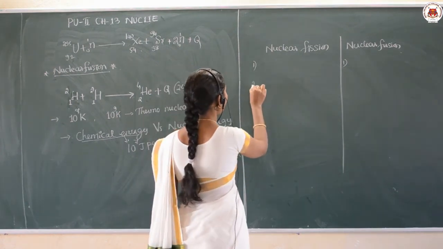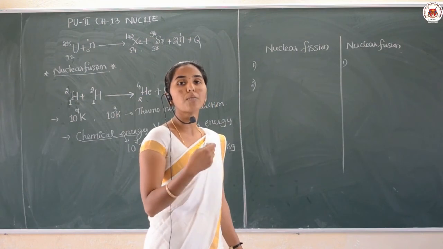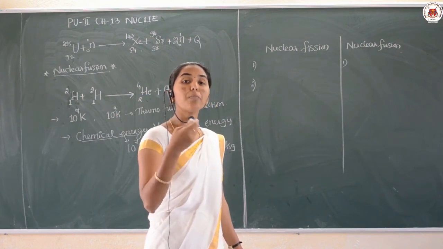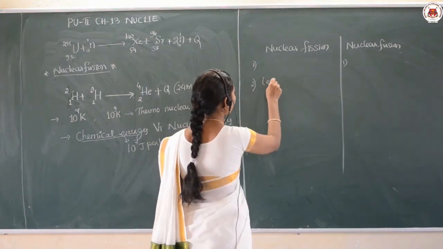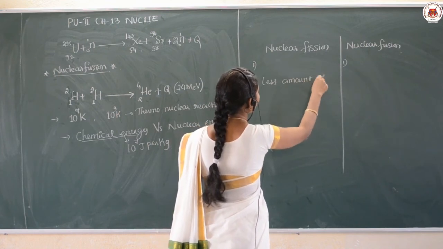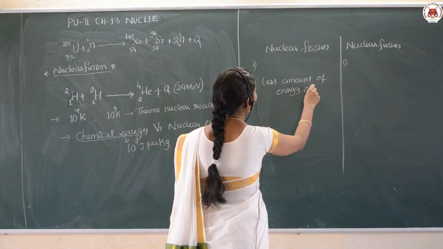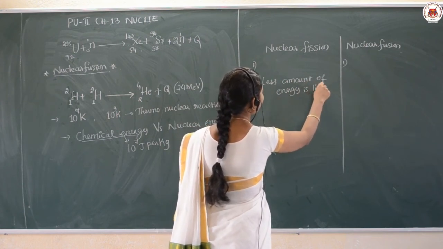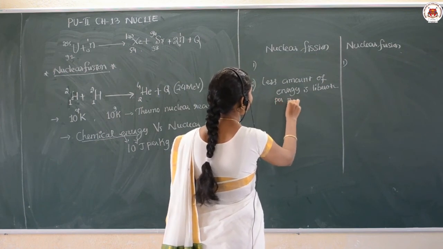The next one: in the case of nuclear fission, a smaller amount of energy is released per nucleon. Here we are considering per nucleon.